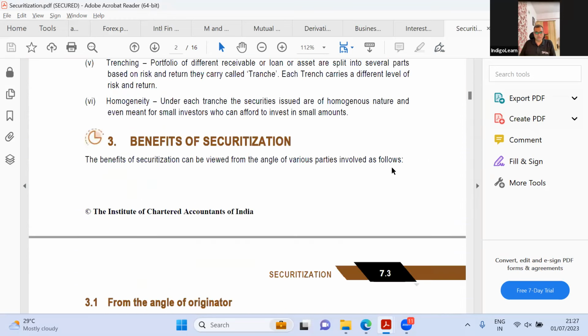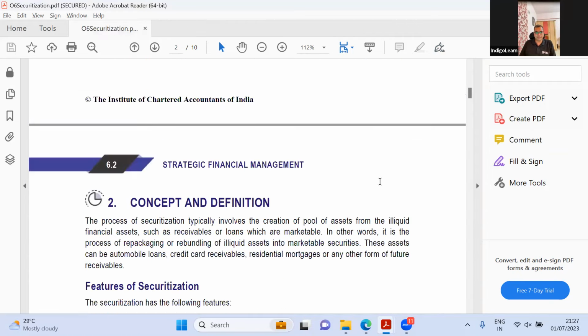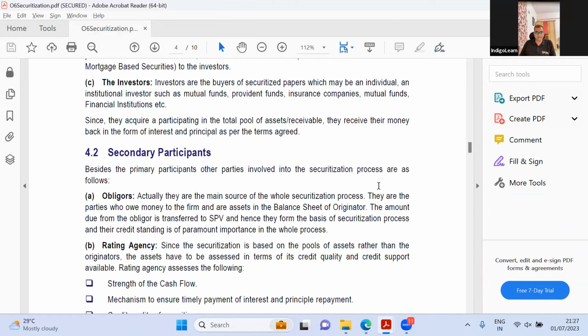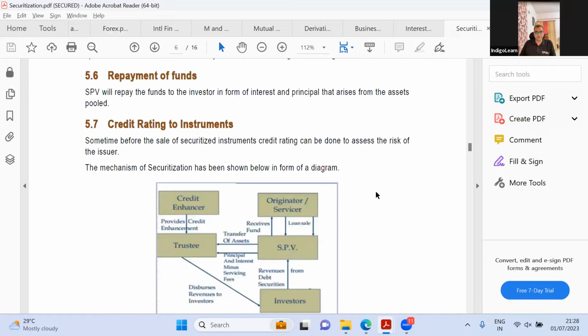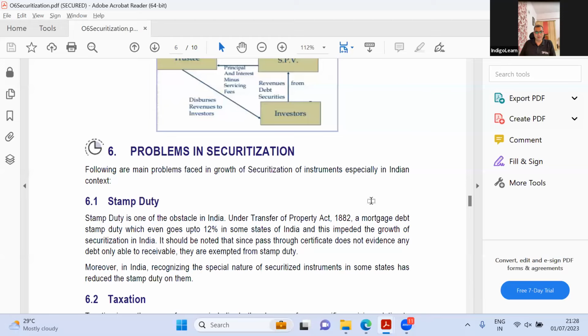What is this? Features, benefits, angle? This is all pretty much the same, guys. There's absolutely nothing. I actually remember the chapter: primary participant, secondary participant, same stuff, and so forth. Mechanism, repayment, credit rating. So they've actually stuck to the same images as well. Problems.